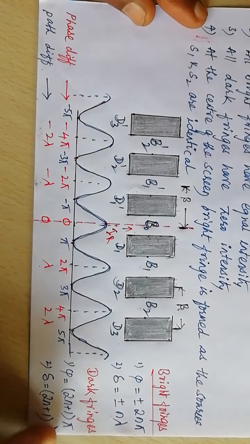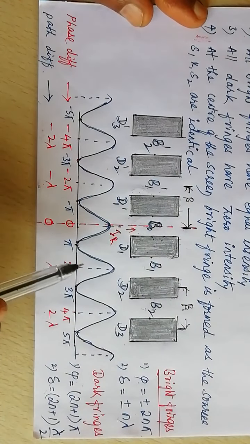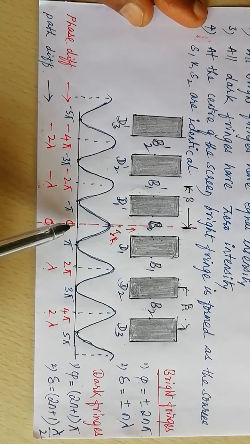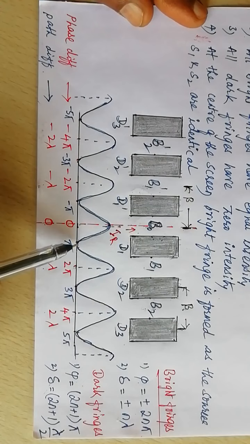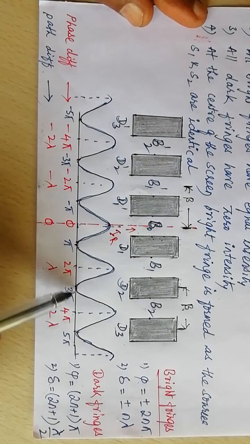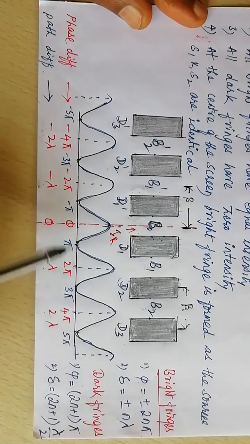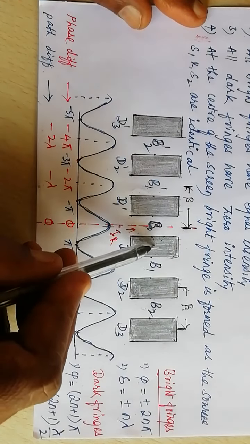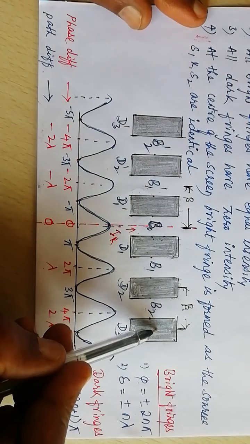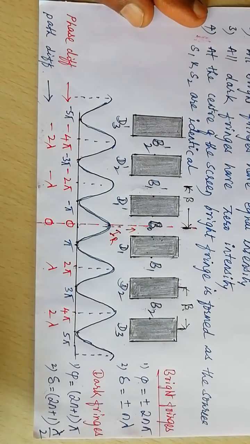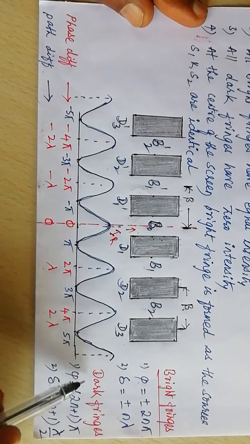Yes, for dark fringes, the phase difference must be an odd multiple of pi. 1 pi, 3 pi, 5 pi, 7 pi, 9 pi. Odd multiple of pi, that is the phase difference between the waves arriving at these points from the two sources S1 and S2. Destructive interference takes place.